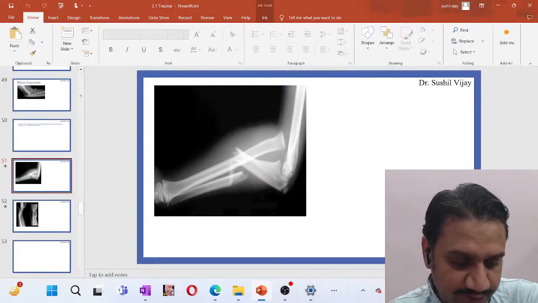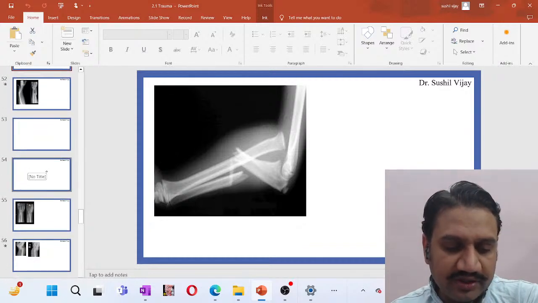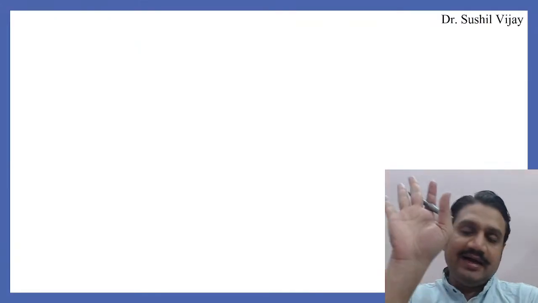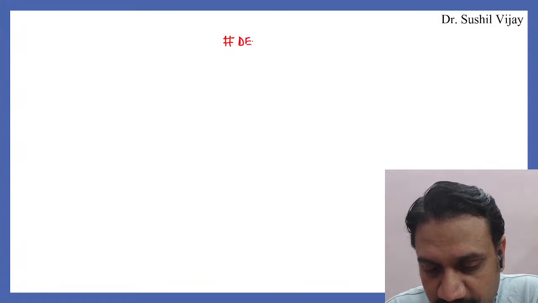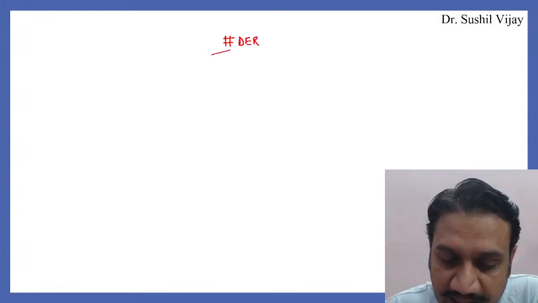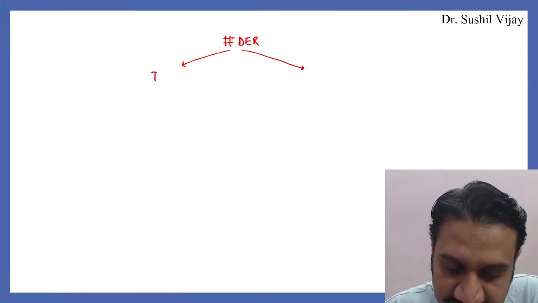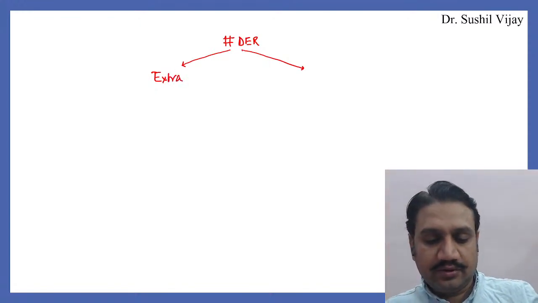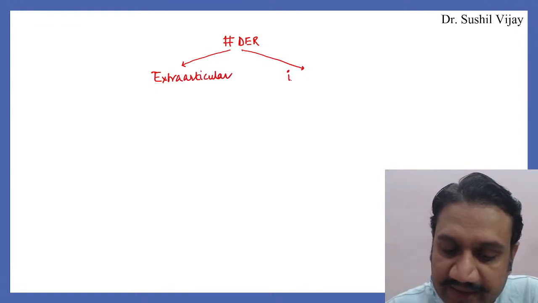Along with me, I'll first show you the Colles and the Smith and how to differentiate them. When you talk about the fractures at the distal end of radius, the very important concept is that they are usually of two types. They can be extra-articular or they can be intra-articular.